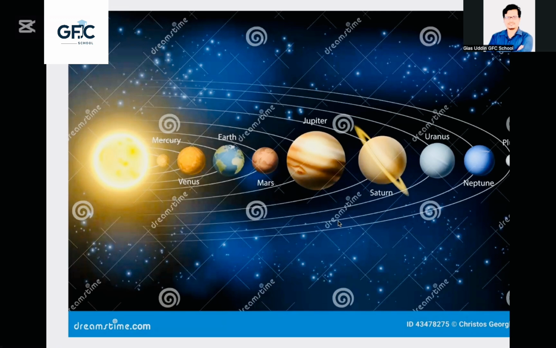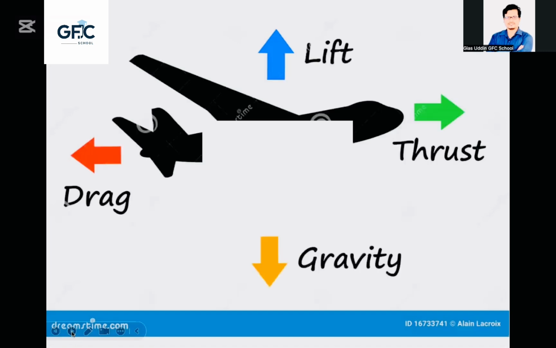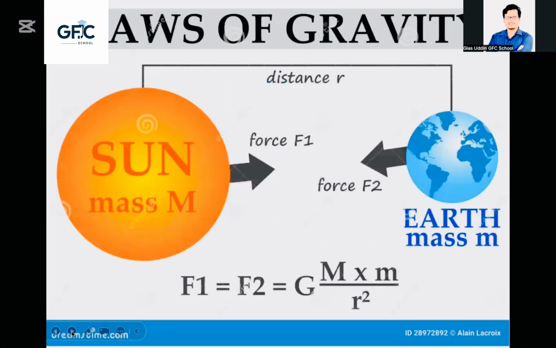Okay, and that picture you could see. Look, here the plane is flying. This is gravity, a downward force. This is another picture where we can see the sun and earth are attracting each other. This is the attraction force of Earth. This is the attraction force of earth towards the sun. This is the attraction force of sun.